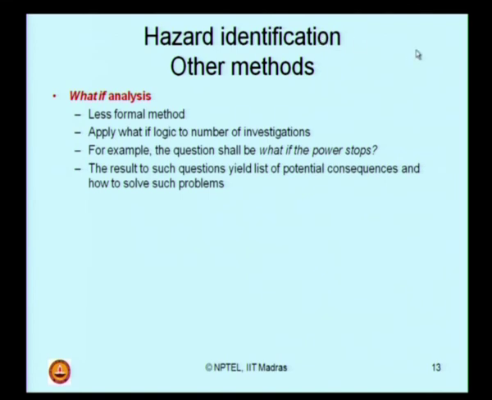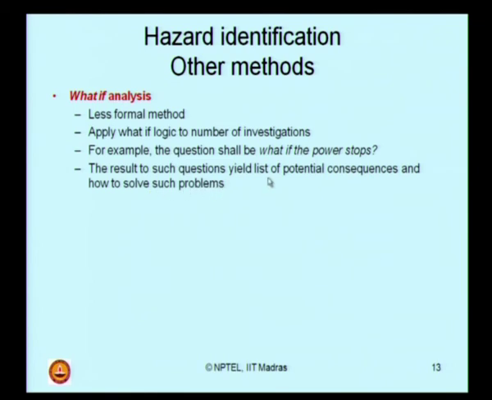One such method which is very popular is what if analysis. It is a less formal method. It is applied in a simple format where you ask the question of what if to many investigations. For example, the question shall be what if the power stops in a process industry. So, keep on putting simple what if questions to the list of investigations in the industry and prepare a checklist. The result to such questions yields a list of potential consequences and also yields a solution for how to resolve such problems.